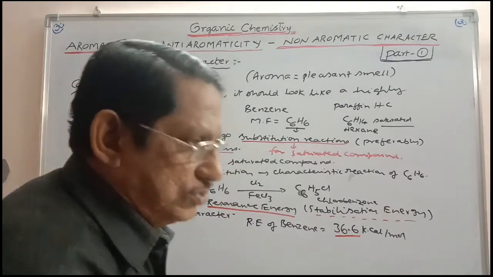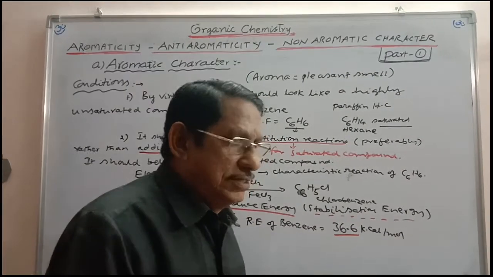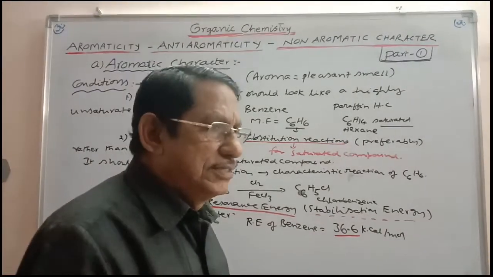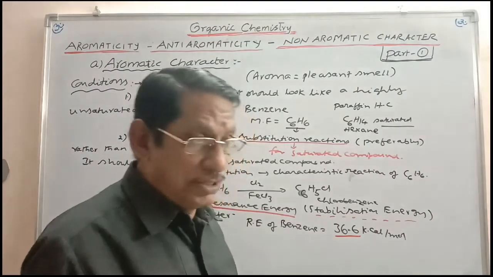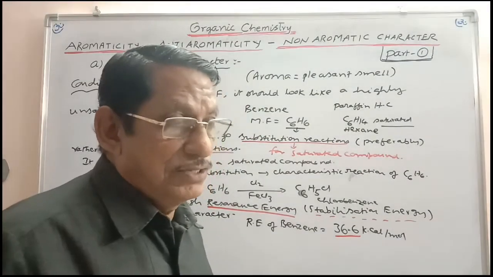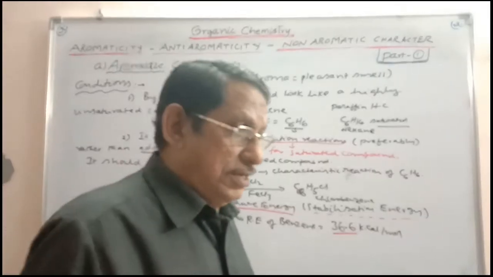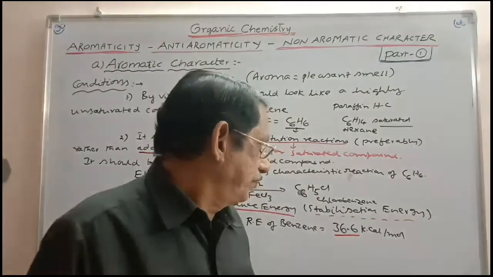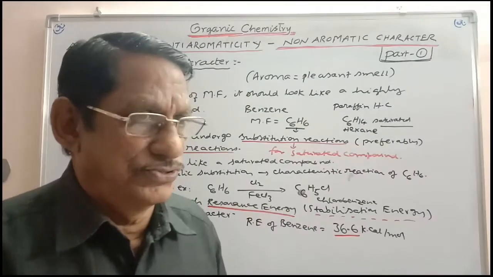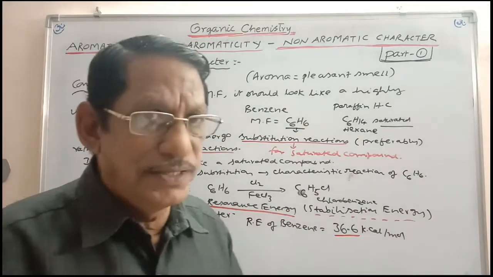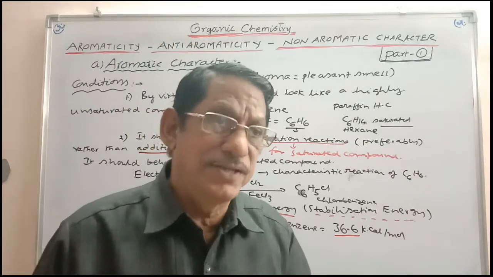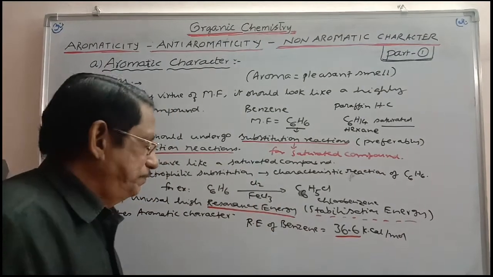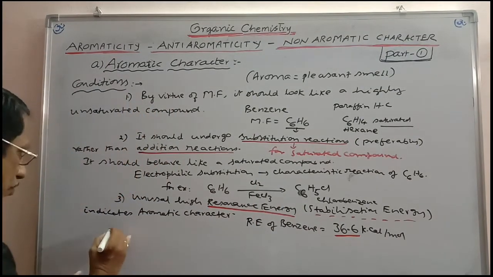For other compounds if you take which are not aromatic compounds, the resonance energy is very very low. You will be getting single digit values mostly, but this is a high digit value. You can take for example cyclooctatetraene, that is having 4.8 kilocalories per mole. In that way, many of the compounds cannot be called aromatic because they are not having unusual high resonance energy. Other examples we will consider later in part 2. And finally, one more you have to consider.